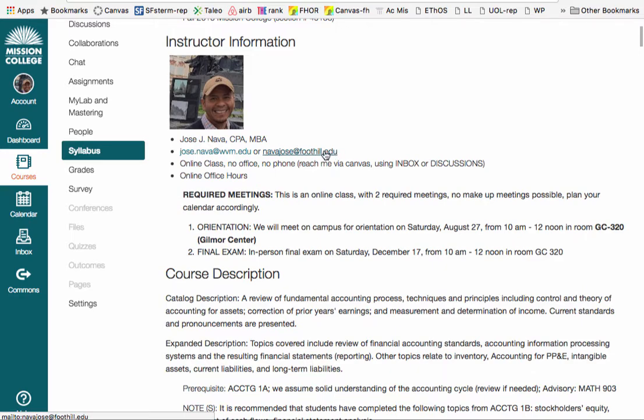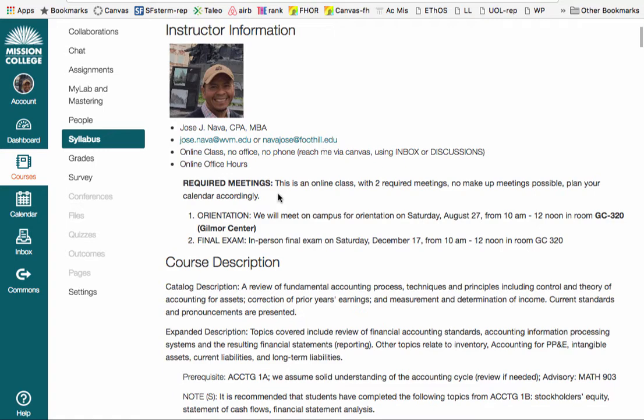This one I check several times a day. This one I check once a day, most likely. The office hours will be held inside of our website, so use your inbox for private messages if you have questions, or use discussions to ask questions about the content of each of the chapters within each of the modules.